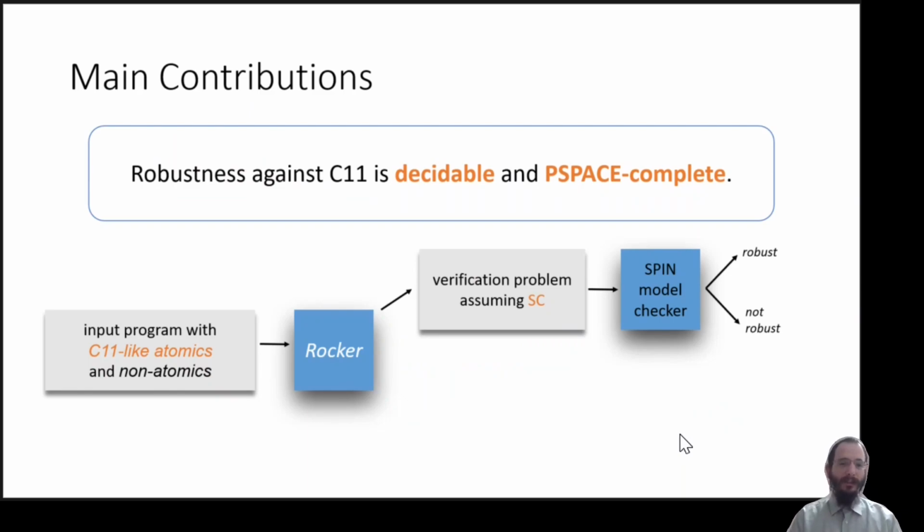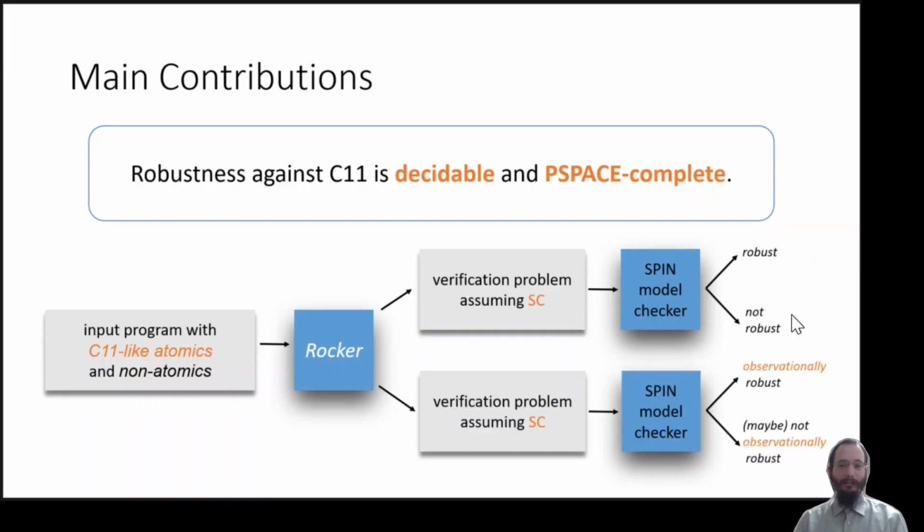Our main contributions are showing that the standard notion of robustness against C11 is decidable and PSPACE-complete, and develop a tool called Rocker that, given input programs with C11-like atomics and non-atomics, produces verification problems that assume sequential consistency. This means that we check for the robustness of the program against C11 while actually executing the verification under sequential consistency. And this problem is fed to the SPIN model checker and allows to see whether the program is robust or not robust.